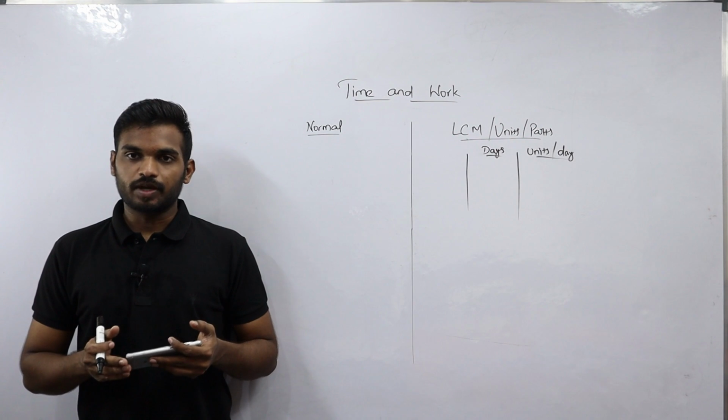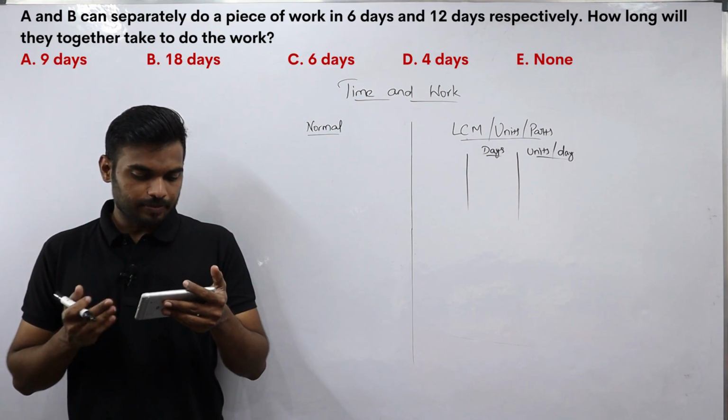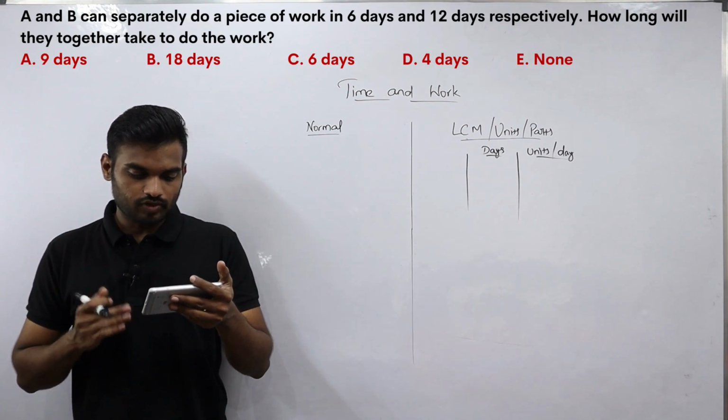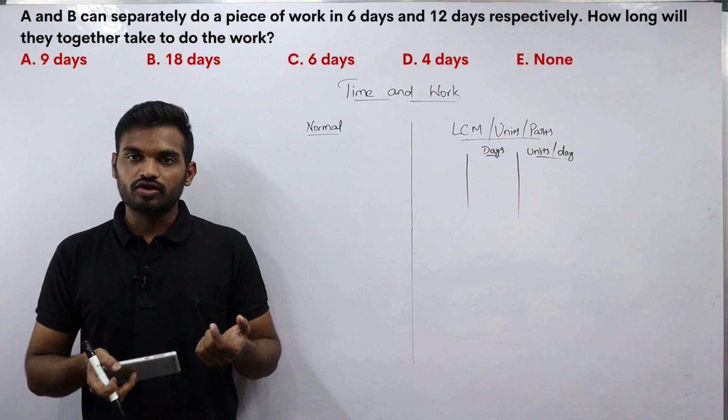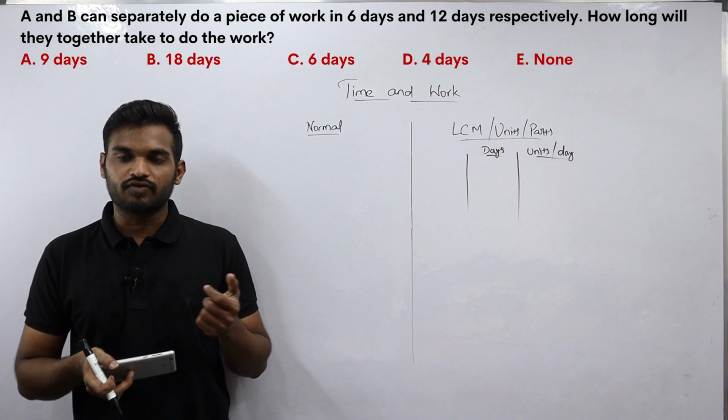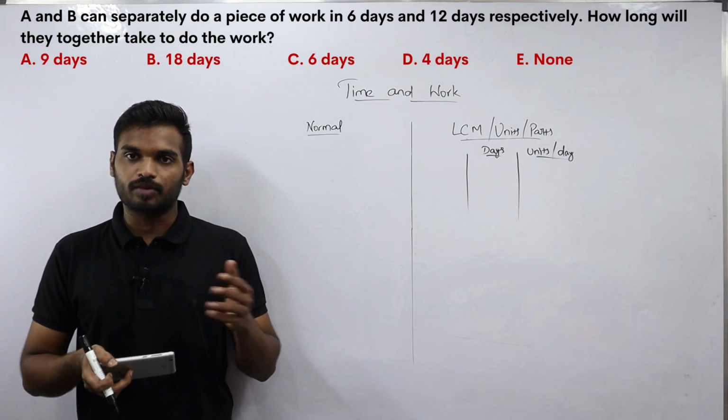Okay, now let's see the first problem. They are saying that A and B can separately do a piece of work in 6 days and 12 days respectively. How long will they take together to complete the work? So we need to find out, if both A and B combine and work together, what is the total time taken by both of them to complete the work.